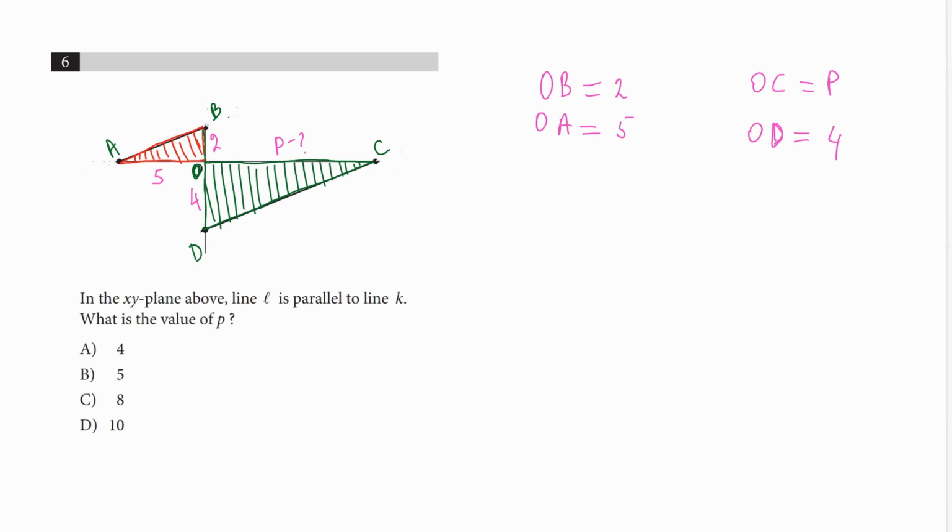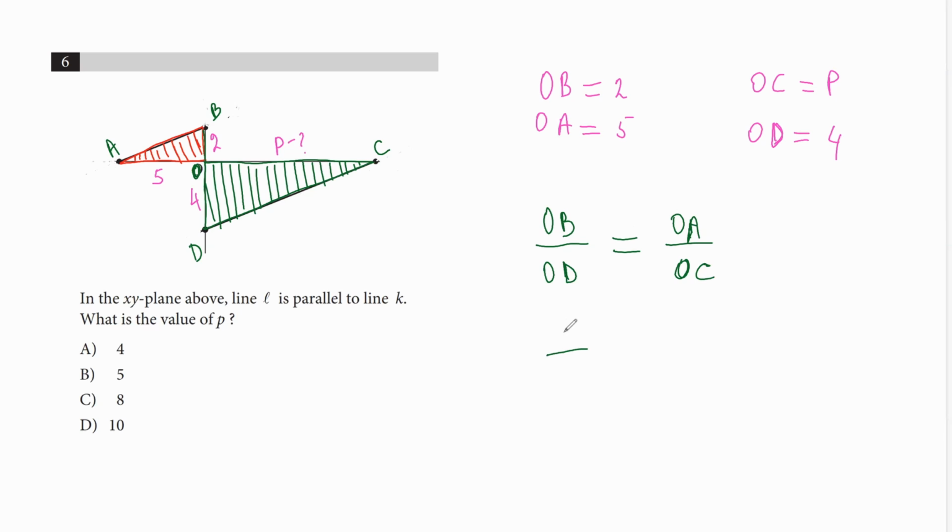Here OB and OD are corresponding, and OA and OC are corresponding. So OB divided by OD should equal OA divided by OC.